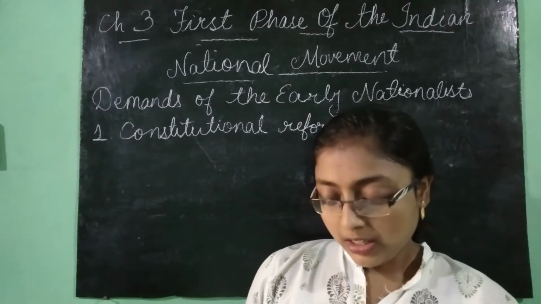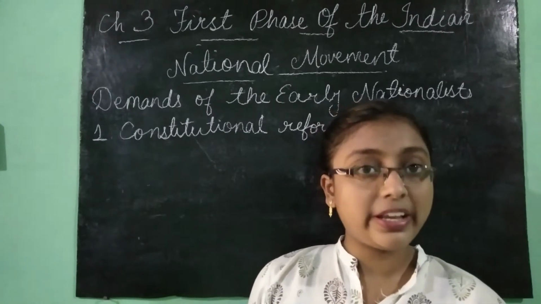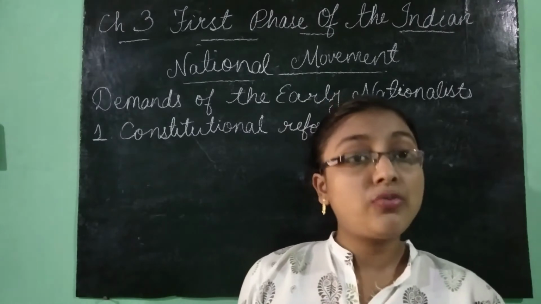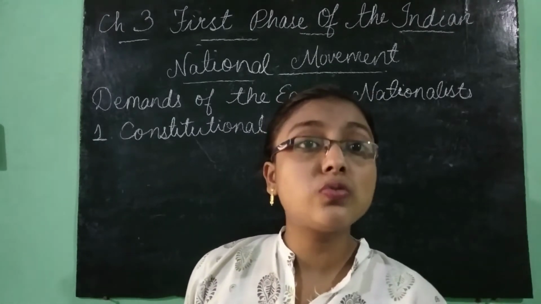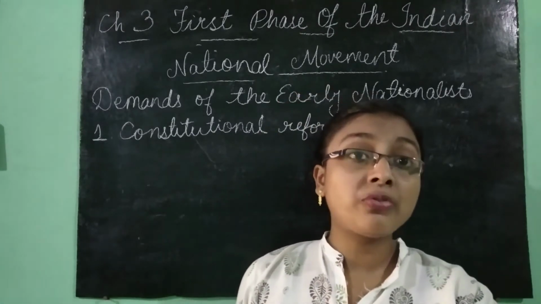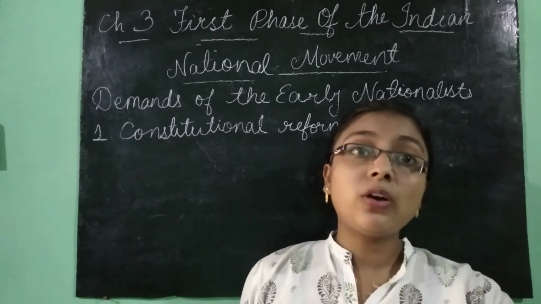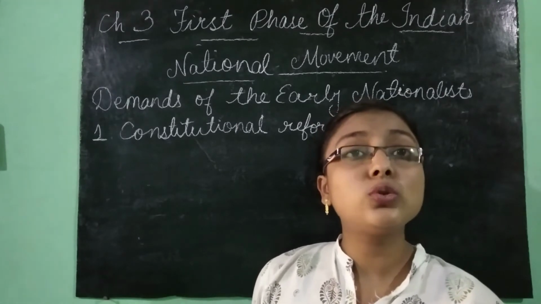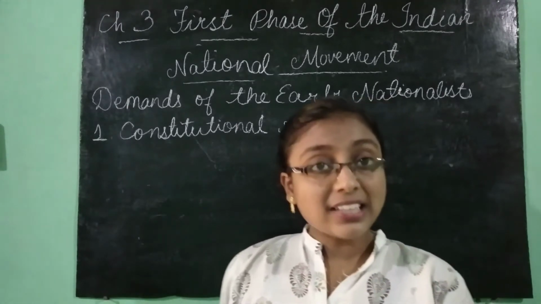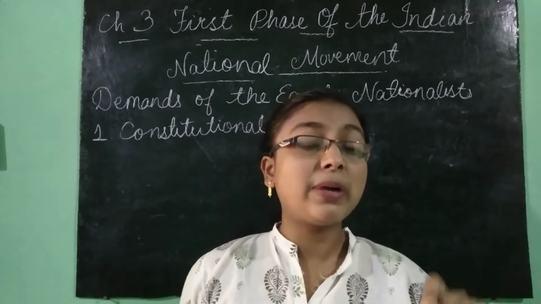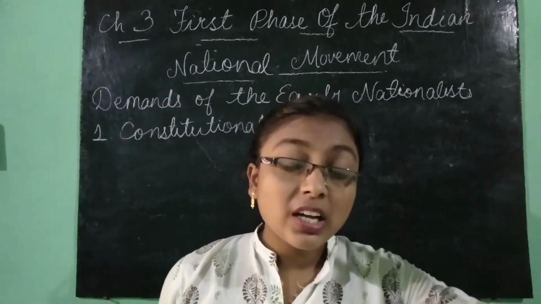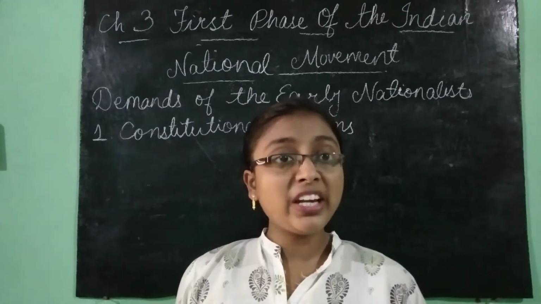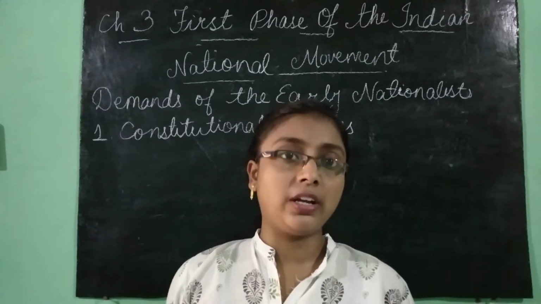Okay. If the Indians were there in the council, then the taxes collected from Indians could be used for the welfare of the Indians themselves, isn't it? But what used to happen was that taxes and revenues were collected from Indians, but were used for the welfare of the British. So they said that should not happen. Our money should be used for our welfare only.